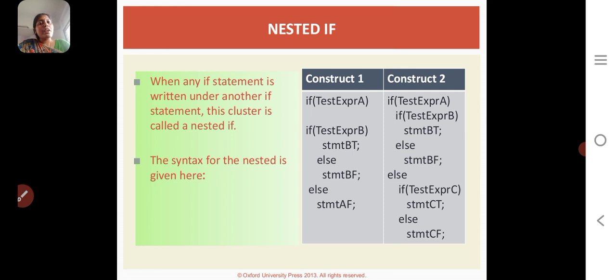First we give test expression A, and if condition 1 is true, it moves on to the next condition, that is, if test expression B. If the second expression is false, we display the else statement. Otherwise, if the first expression is false, we directly move on to the else statement, that means the false statement of A.